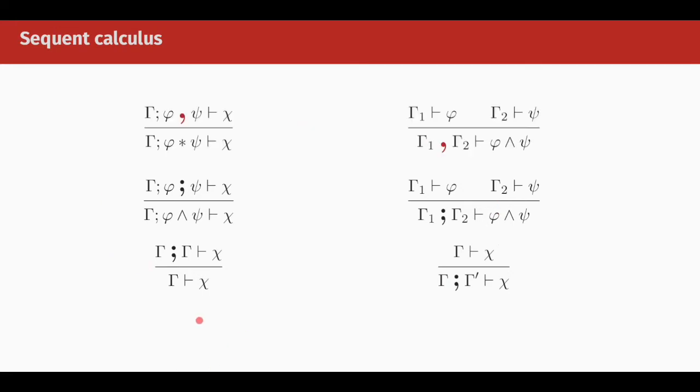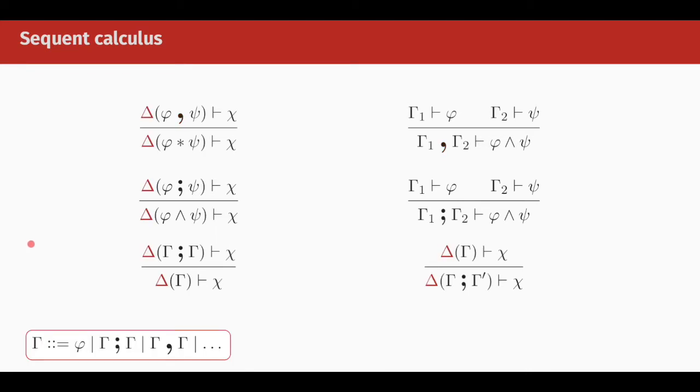In the sequent calculus for BI, the two connectives conjunction and star are externalized as two different operations on the context. Whenever we see conjunction, we connect the two resulting formulas using a semicolon, and whenever we see star, we connect the formulas using a comma. Crucially, only the semicolon admits the rules of weakening and contraction. This corresponds to the idea that conjunction behaves intuitionistically, while star behaves linearly.